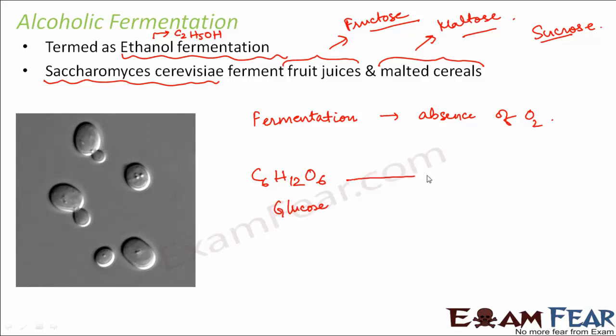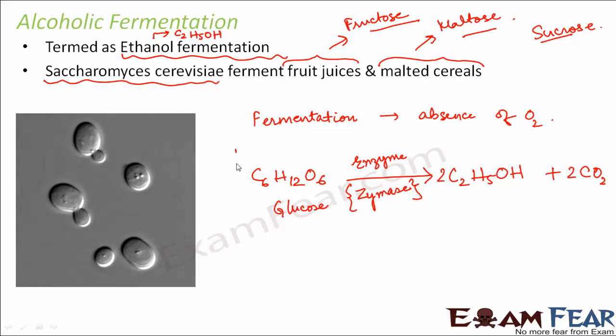So sugar gets converted into ethanol, that is C2H5OH, plus carbon dioxide. This is how the balanced reaction will be. And this entire conversion happens in the presence of an enzyme called zymase. This enzyme helps in the conversion of this reaction.